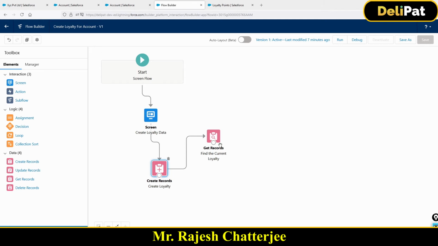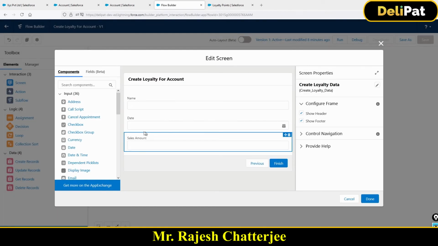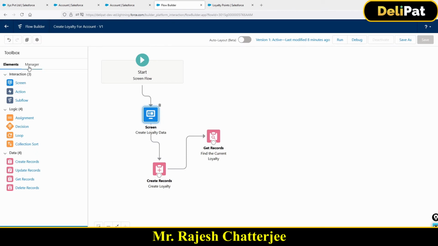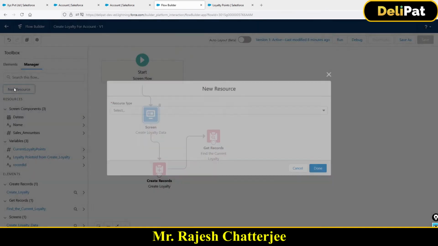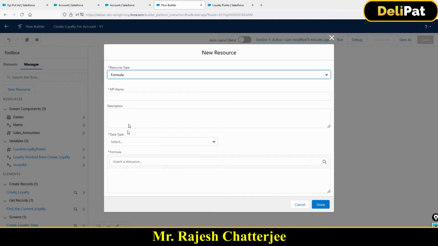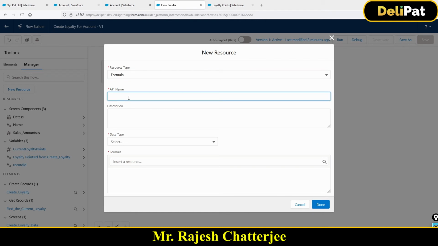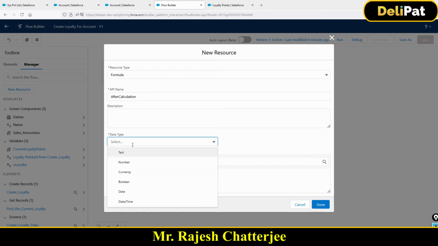First of all, I have to calculate 10% of the sales amount, right? Okay, so just to connect you back, I have to first calculate 10% of whatever amount I'm giving here. How do I calculate this? For that, it's a very simple formula I can create. I can go to manager, go to resource, create a formula this time, no variable, formula, because I have to calculate 10% of it, right? So the name of that formula field should be after calculation, correct? Data type should be number, okay?